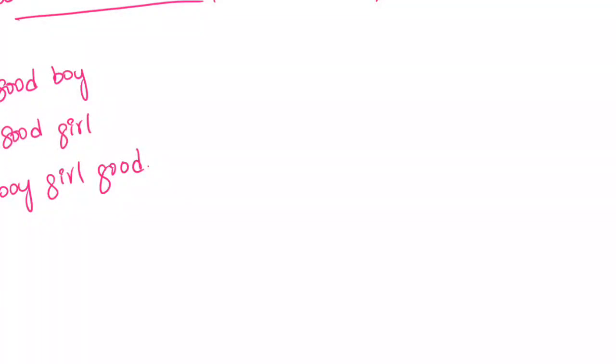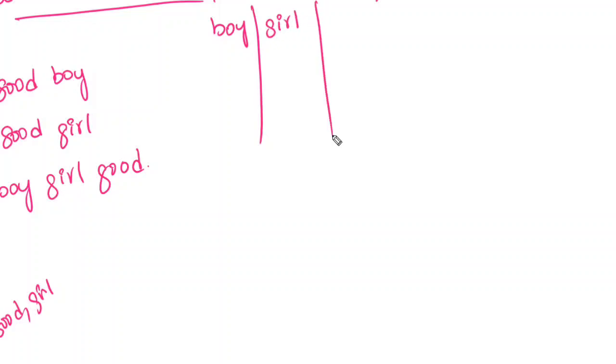Boy, good, girl. These are the 3 unique words. In alphabetical order, the first one is boy, then girl, then good. It is going to take the columns in alphabetical order.